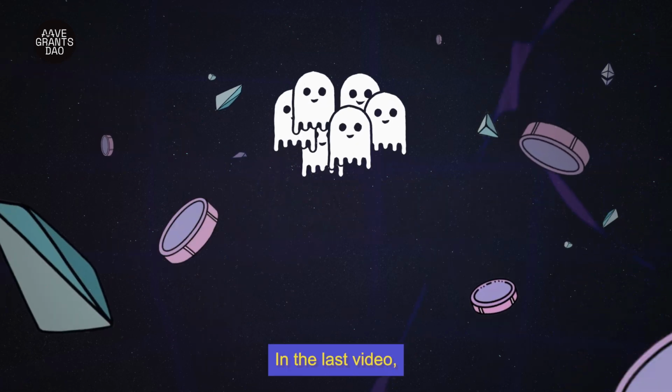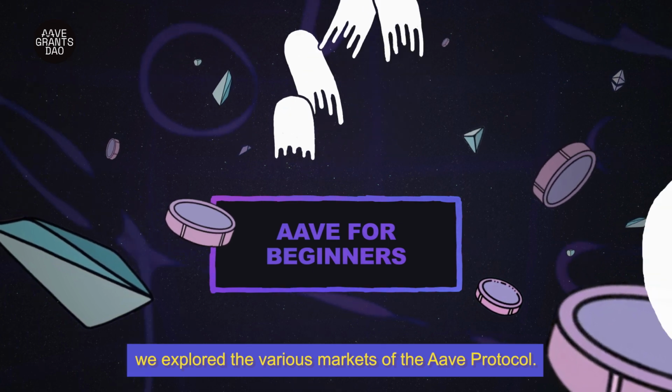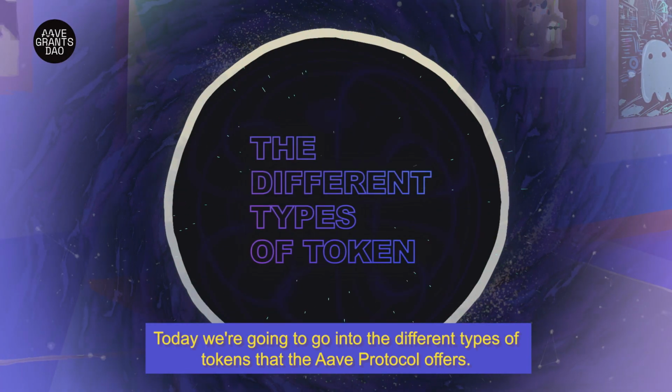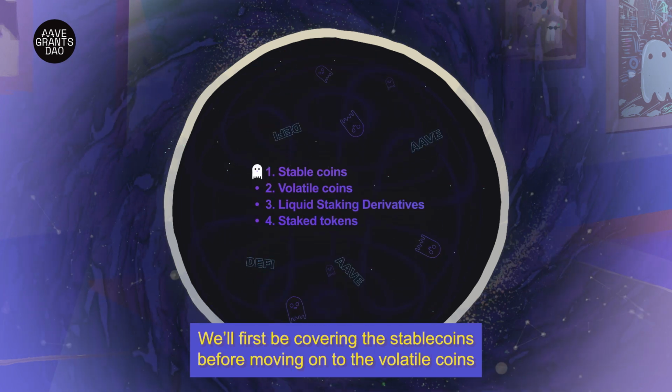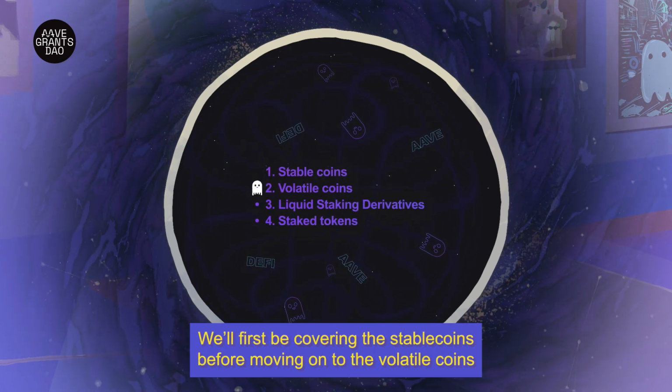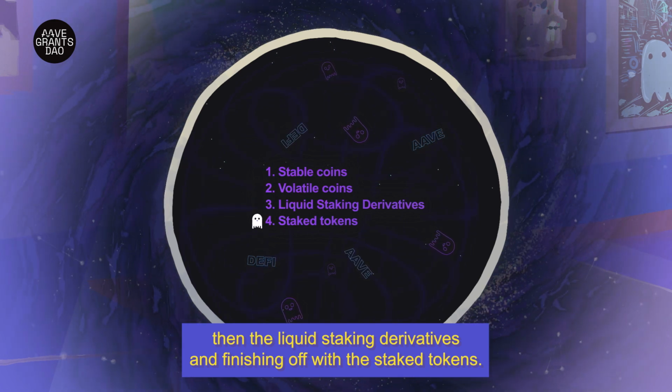GM! In the last video, we explored the various markets of the Aave protocol. Today, we're going to go into the different types of tokens that the Aave protocol offers. We'll first be covering the stablecoins, before moving on to the volatile coins, then the liquid staking derivatives, and finishing off with the stake tokens.